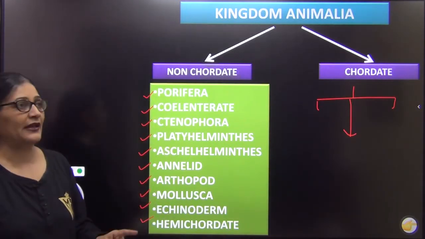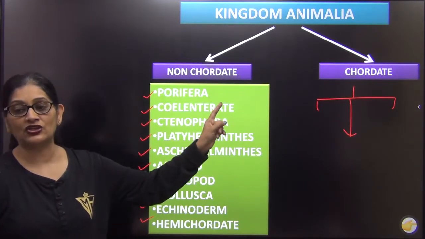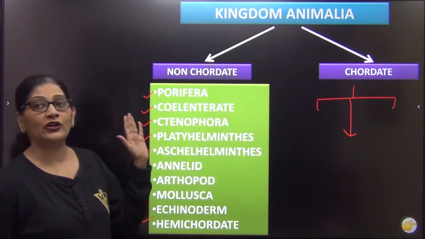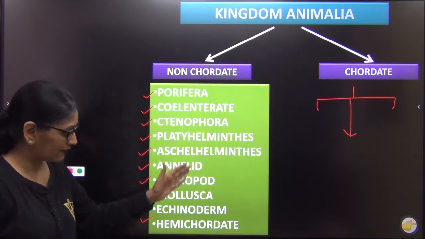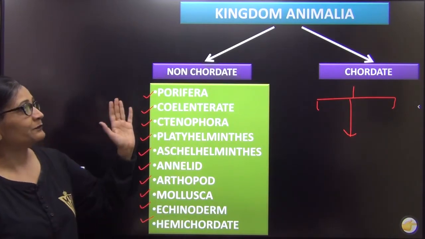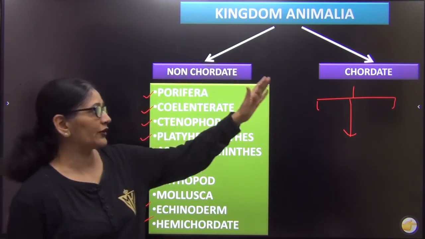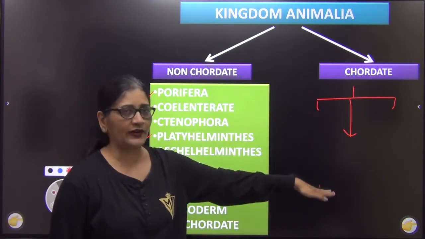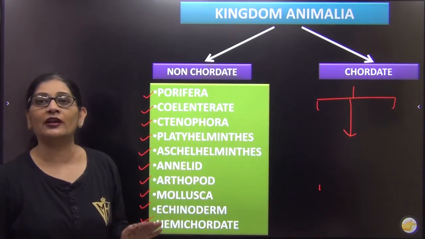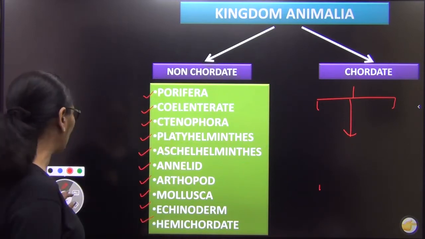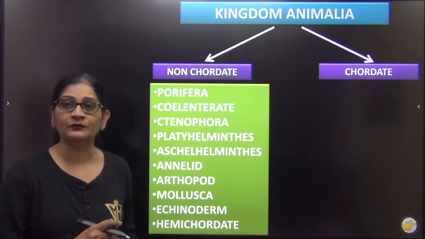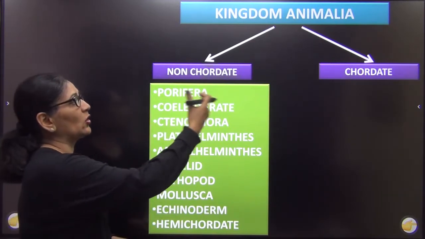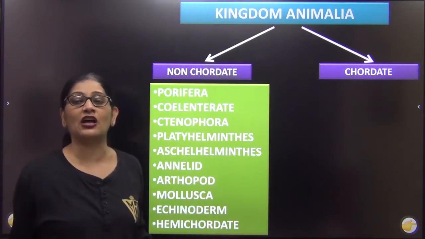But for the time being, I am not writing the further classification of chordates. I am not giving you the further classification of chordates. For now, I am talking only about the classification of non-chordates. So broadly, Kingdom Animalia has been divided into non-chordates and chordates. Non-chordate has been divided into so many subgroups, and chordate has also been divided, but I am not talking about it right now. So if we go for this classification, on what basis have they been classified, the non-chordates and chordates, and further, how has the classification been done.